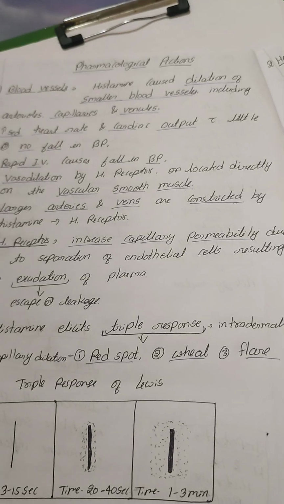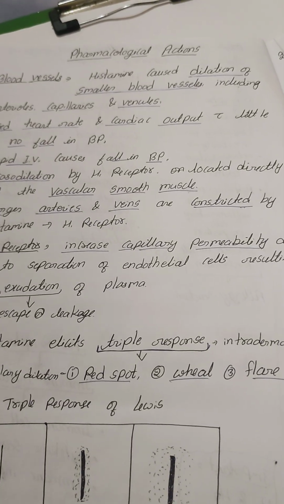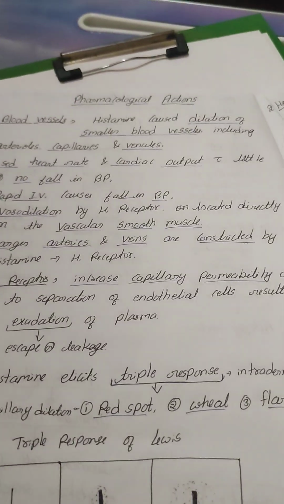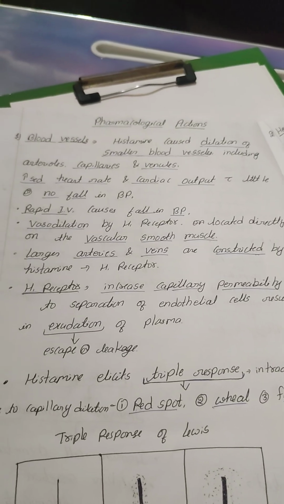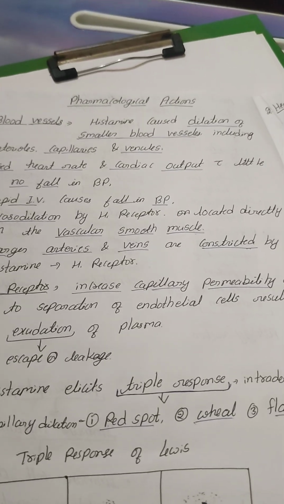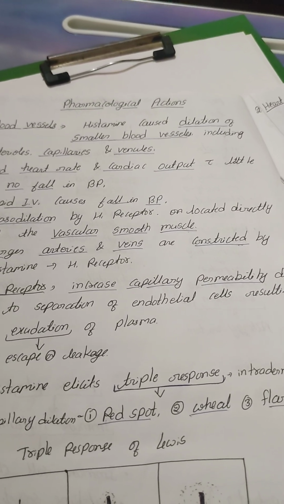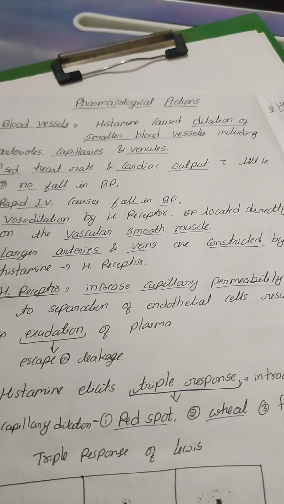That is called the pharmacological actions. So what action does histamine cause in various organs or muscles?